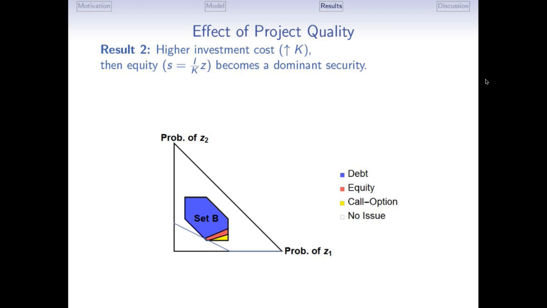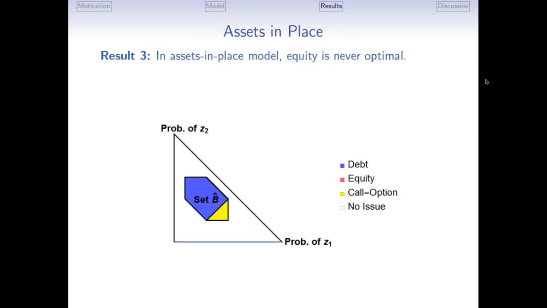The same thing happens when we change the project quality. Suppose the required investment K increases, so more and more projects have negative NPV. As you see again, at first there is no red region, so nobody raises financing with equity. But as the quality depreciates, the red region expands, and eventually everybody who raises financing does it with equity. Interestingly, the nature of the private information matters.